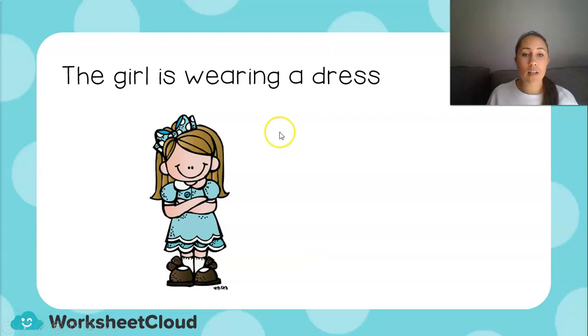The girl is wearing a dress. So let's think quickly. Which part of this sentence would be my noun? Girl would be my noun, and dress would be my noun. Because here is the girl, and you can see that she is wearing a beautiful dress.